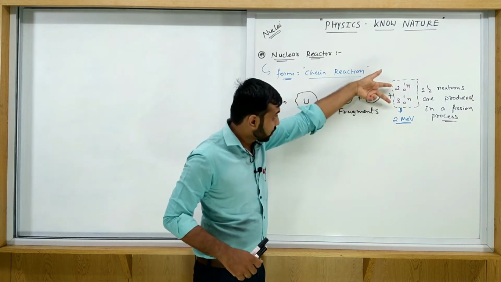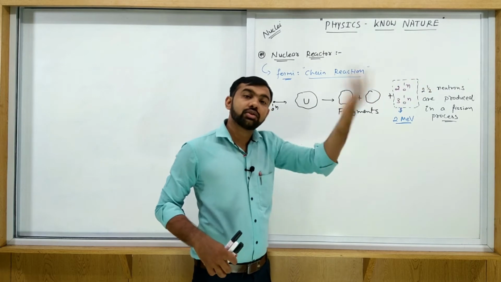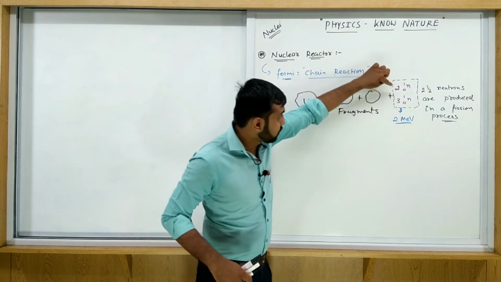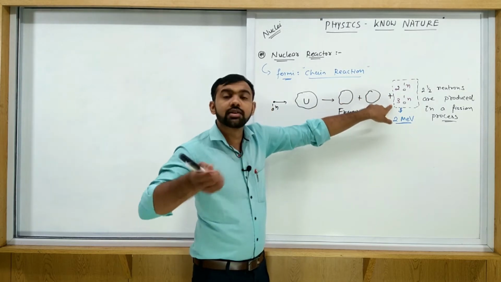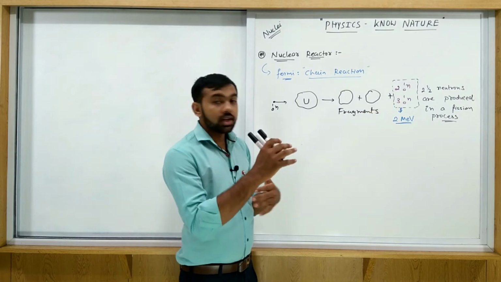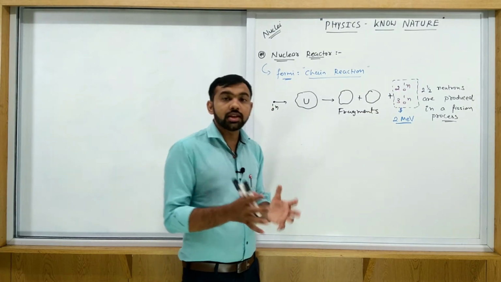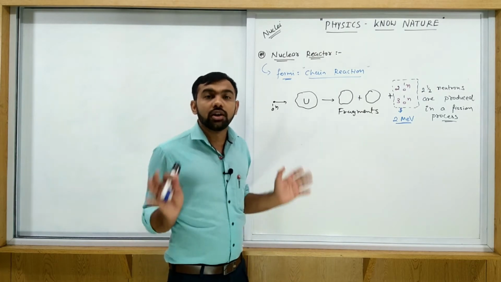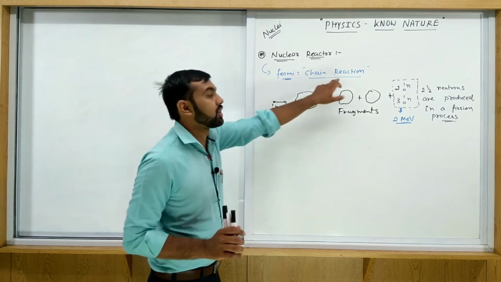So by these neutrons, 2 or 3, and again the next 2 or 3: if you consider this one, then 4 neutrons are produced, and if you consider this one, then 9 neutrons are produced. Similarly, the number of neutrons keeps increasing, and all these neutrons sustain this reaction. So this type of reaction is called a chain reaction.